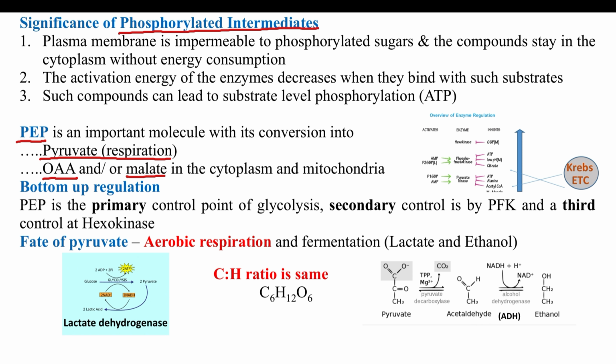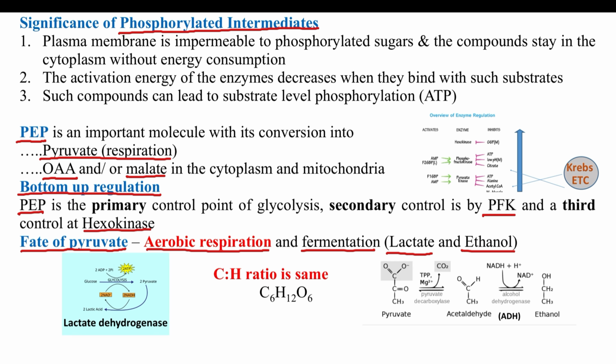Regulation of glycolysis is extremely important, and the bottom-up regulation of glycolysis happens through 3 major enzymes: PK, FBP, and hexokinase. The fate of pyruvate has also been dealt with, and in aerobic respiration, we know it leads to the formation of acetyl coenzyme A, while in the anaerobic respiration, we have the formation of ethanol or lactic acid.